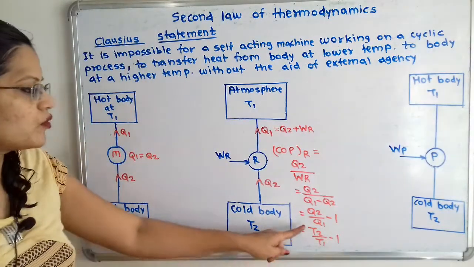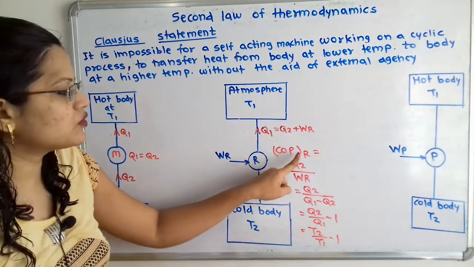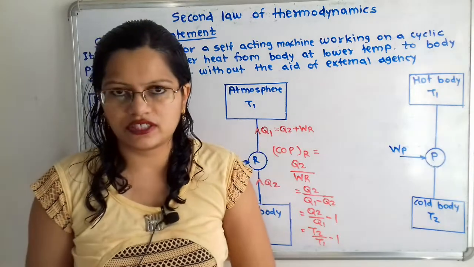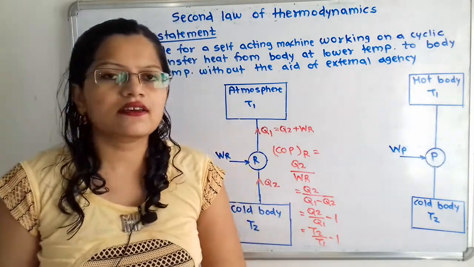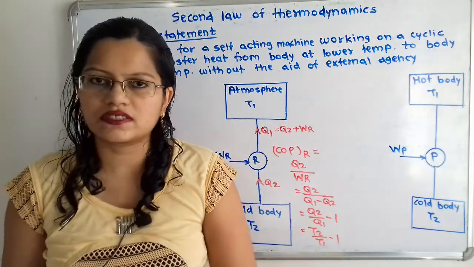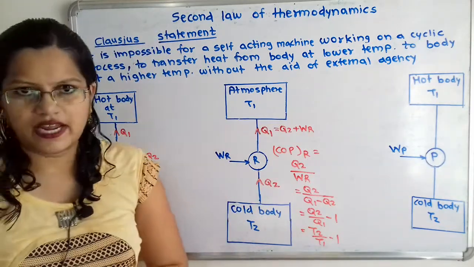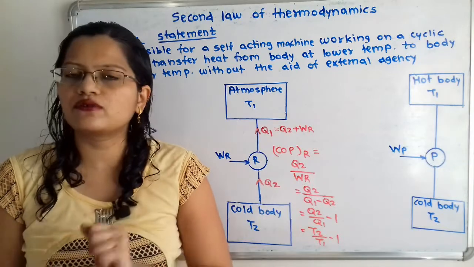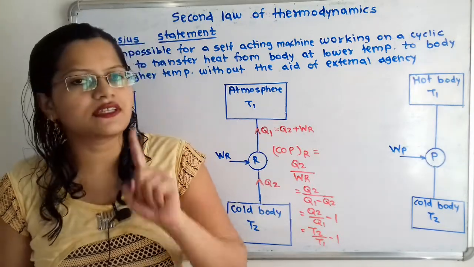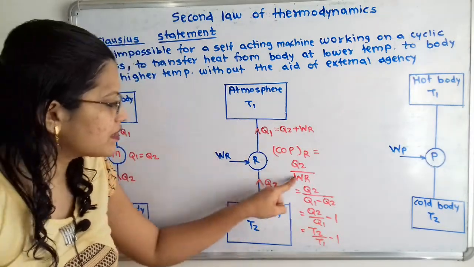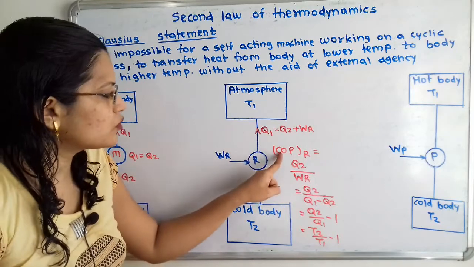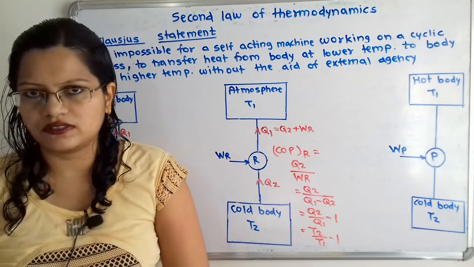So this is the formula to calculate the coefficient of performance of the refrigerator. Why is it called coefficient of performance? Because the input is work done, we do not calculate efficiency here; because work done is the input, it is known as the coefficient of performance.